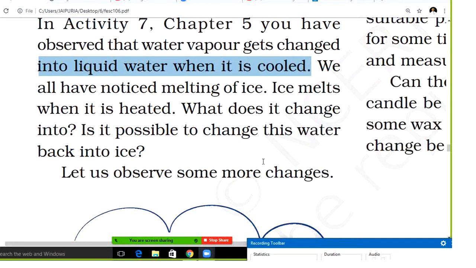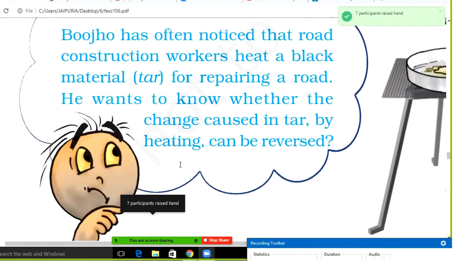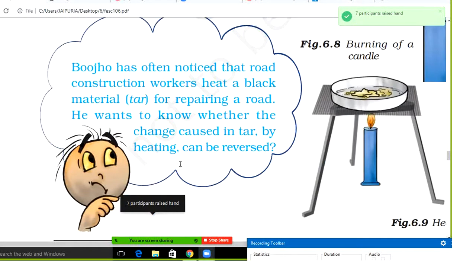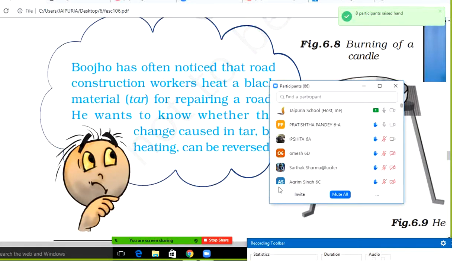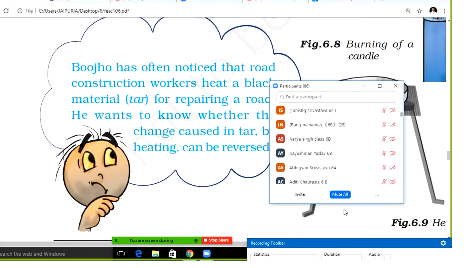So what does water change into in this possible change? Here, see in this picture how Bujo has often noticed that road construction workers heat a black material, tar, for repairing the road. Everyone has seen how the road is repaired. So he wants to know whether the change caused in the tar by heating can be reversed.